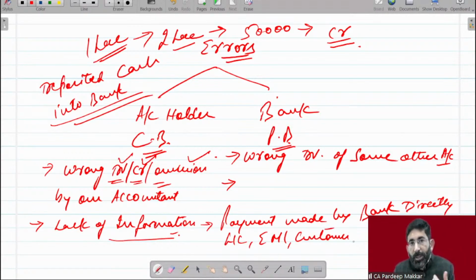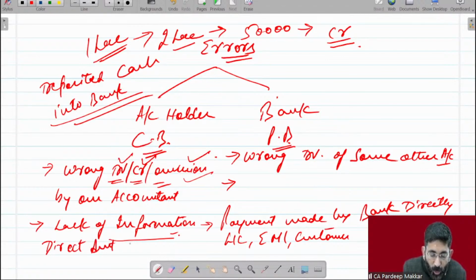So I have instructed the bank. This is to be entered by me into my books of accounts also, but I forgot just due to lack of information. ध्यान नहीं रहा, भूल गए, कुछ भी हो गया. इसे omission भी कह सकते हैं, lack of information भी कह सकते हैं. Direct